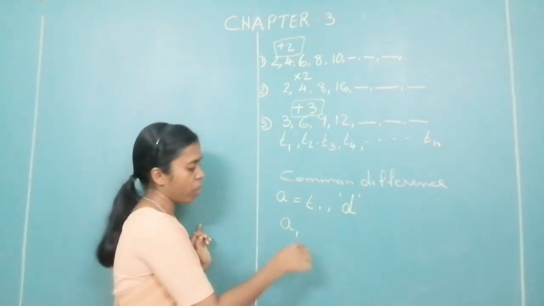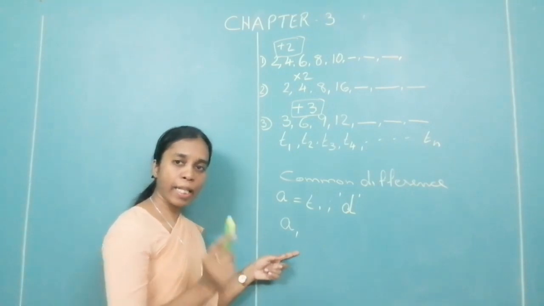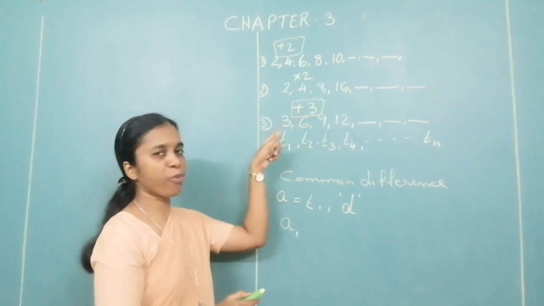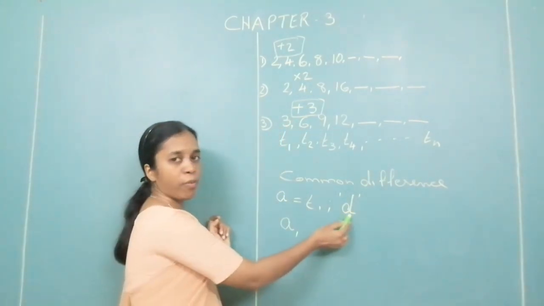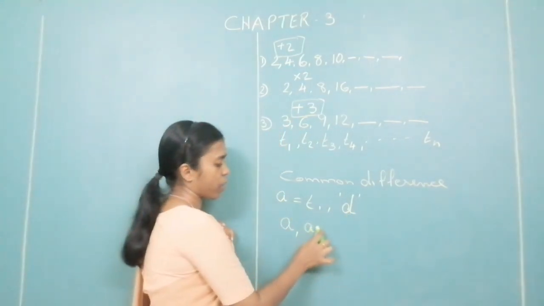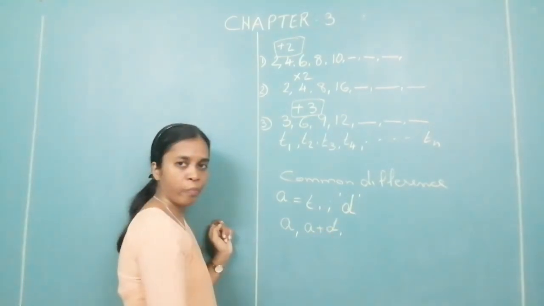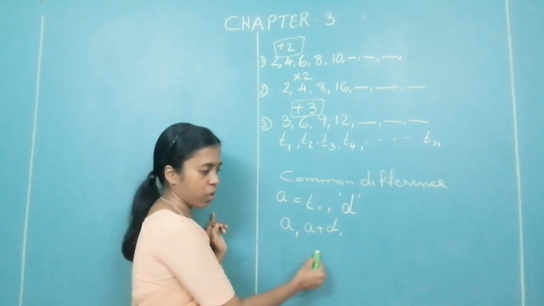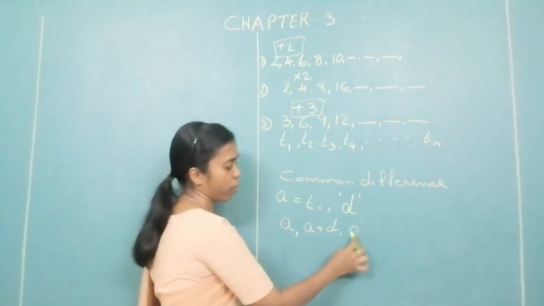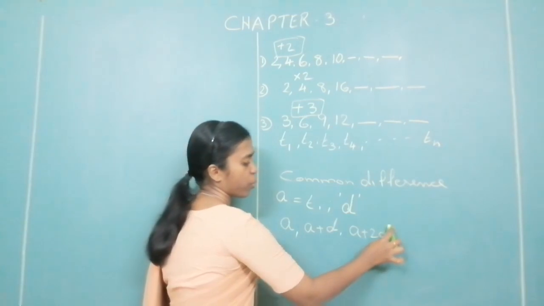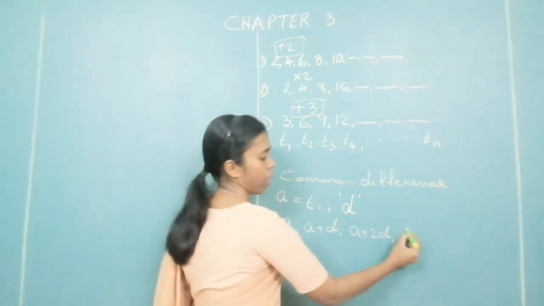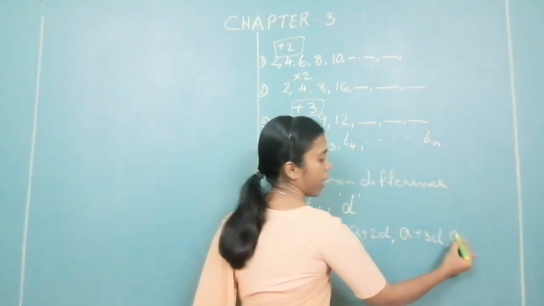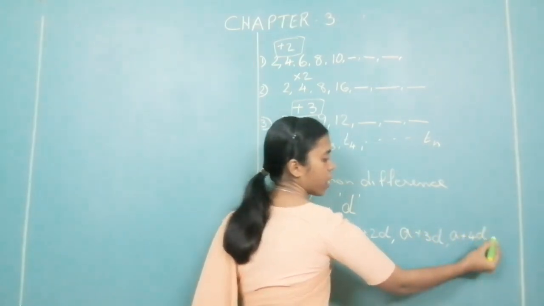Surely. What is the first term? A. How do we get the second term? Adding this common difference to the previous one. Now what is the common difference over here? d. So add to the previous one: a plus d. How do we get the next term? Adding common difference to the previous one. So if you add one more d over here, what will you get? a plus 2d. Next? a plus 3d. Next? a plus 4d.